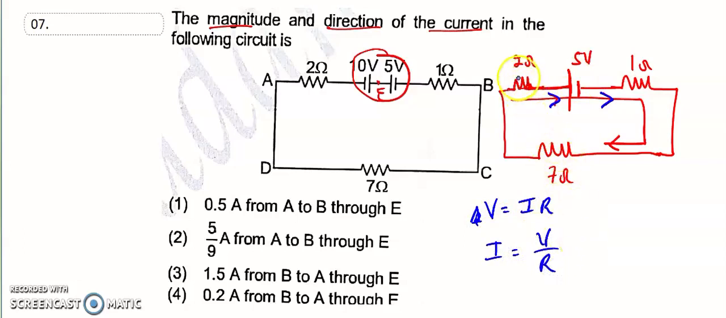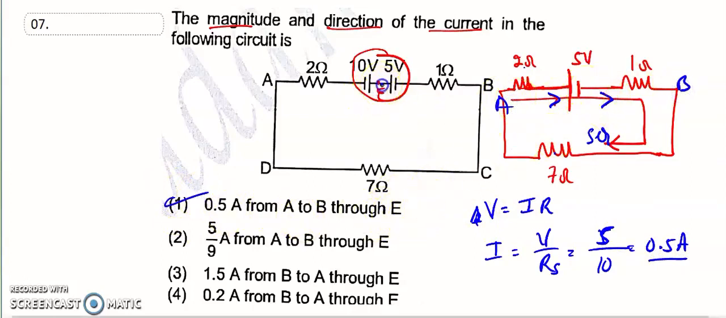R means 3 resistors. What is the connection of these 3 resistors? Series. So I is equal to 5 volt divided by 7 plus 2, 9, plus 1, 10. So that is equal to 0.5 ampere. So what is the answer? 0.5 ampere from A to B, through the E. E is here. Okay, this is the E. So which is the right answer? That is the first option is the right answer for this question.